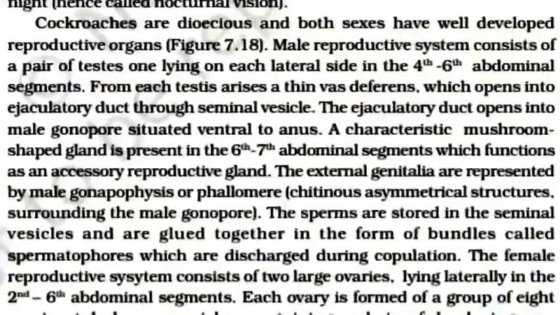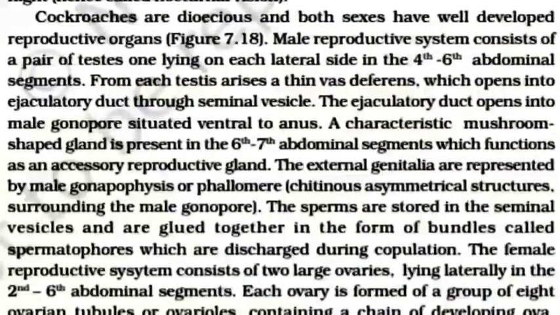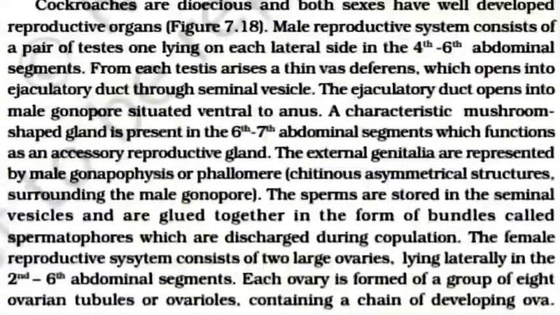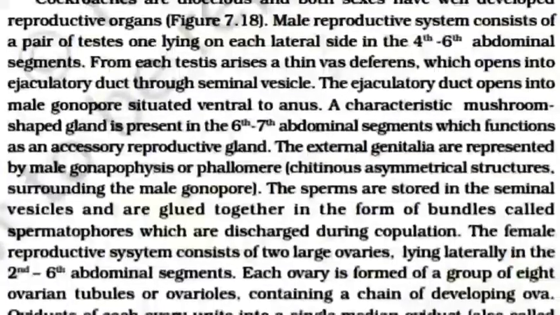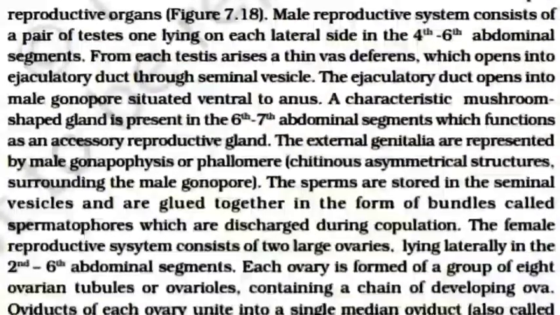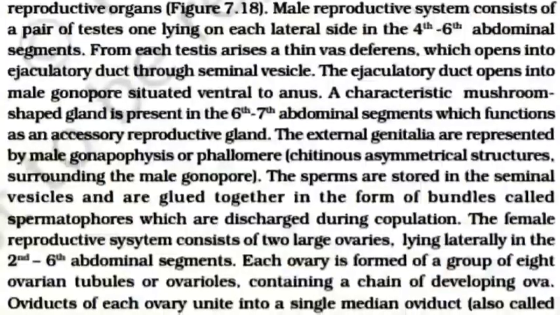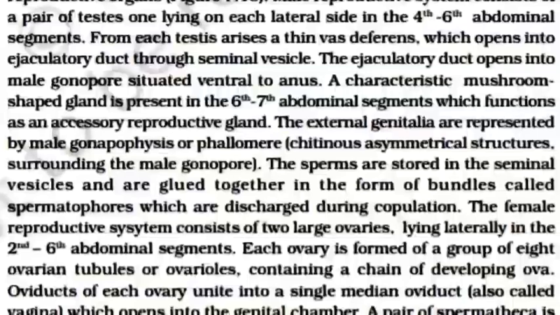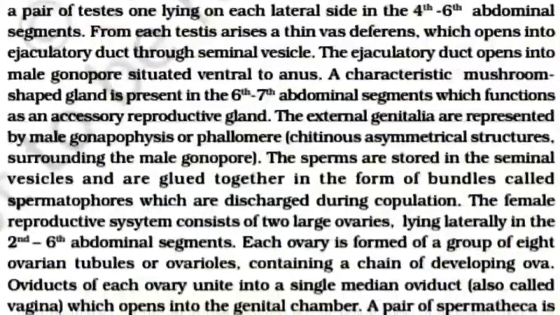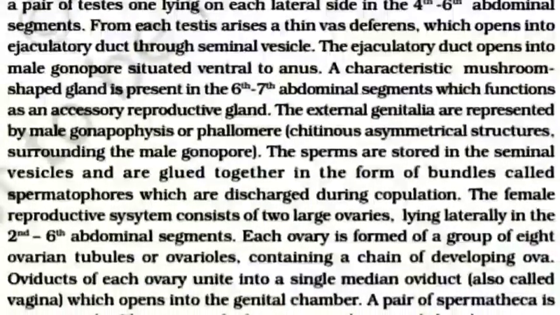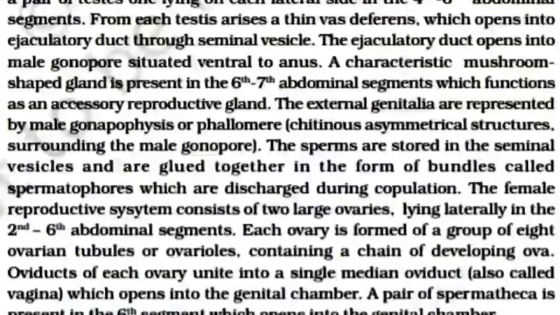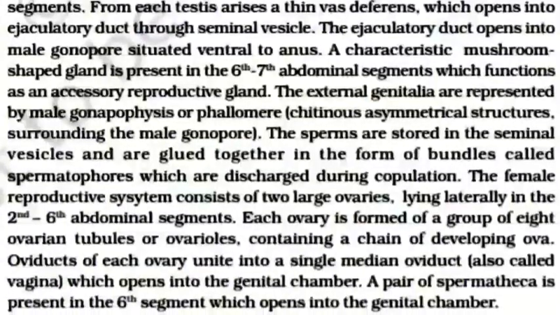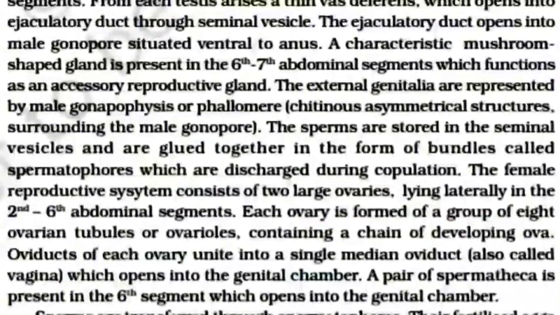A characteristic mushroom-shaped gland present in the 6th to 7th abdominal segment functions as an accessory reproductive gland. The external genitalia are represented by male gonapophysis or phallomere, chitinous asymmetric structures surrounding the male gonopore. The sperms are stored in the seminal vesicle and are glued together in the form of bundles called spermatophores, which are discharged during copulation.